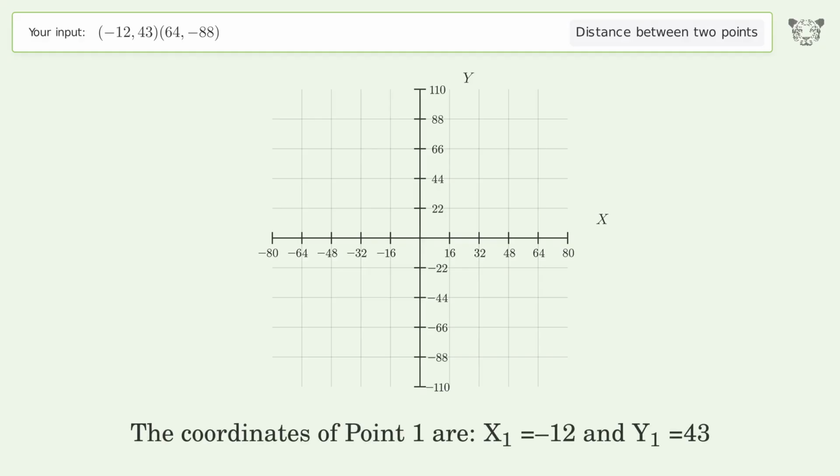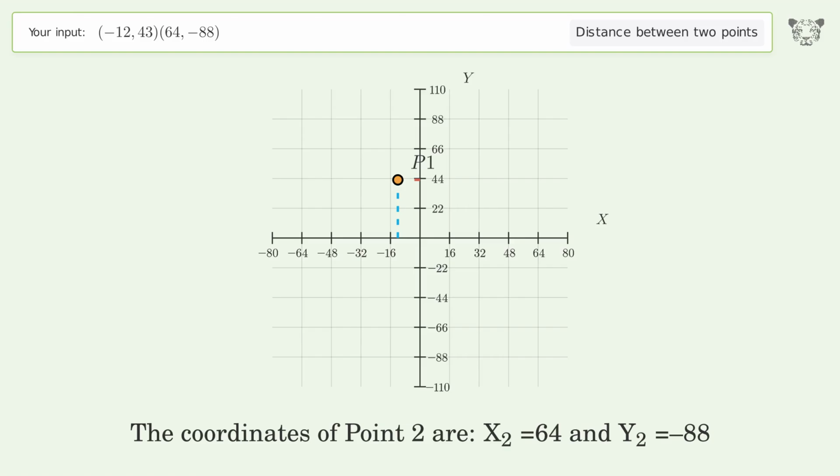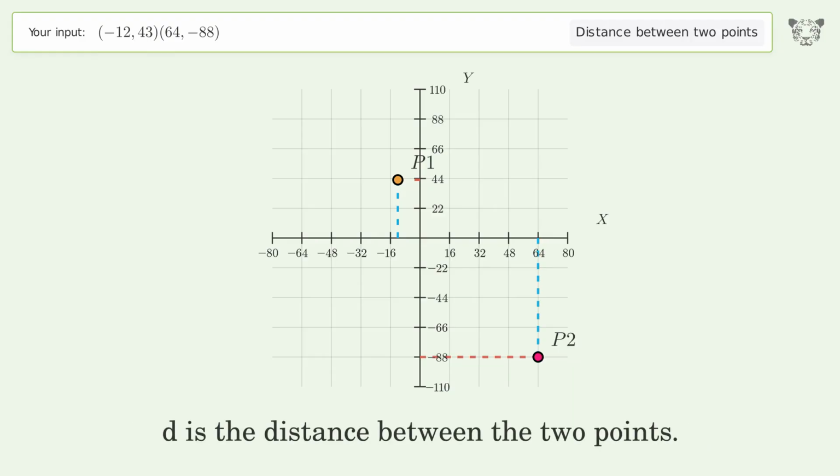The coordinates of point 1 are x1 equals -12 and y1 equals 43. The coordinates of point 2 are x2 equals 64 and y2 equals -88. D is the distance between the 2 points.